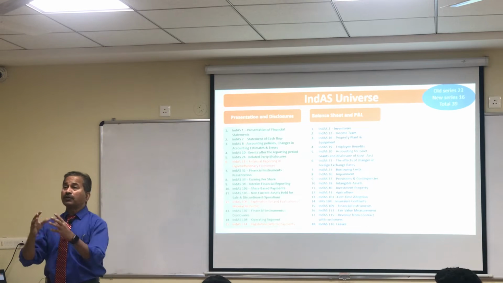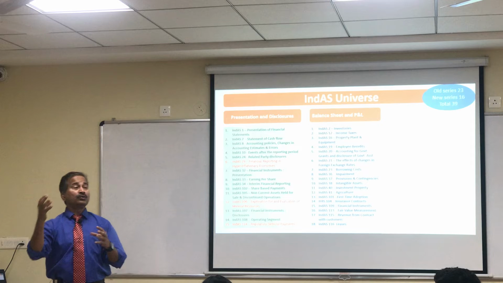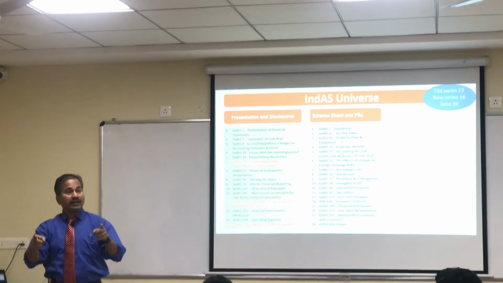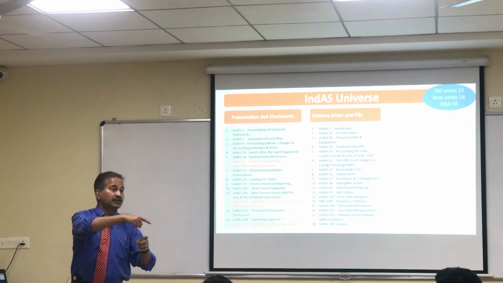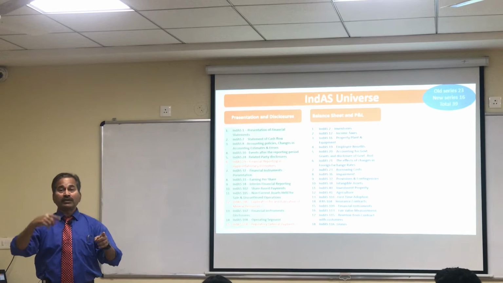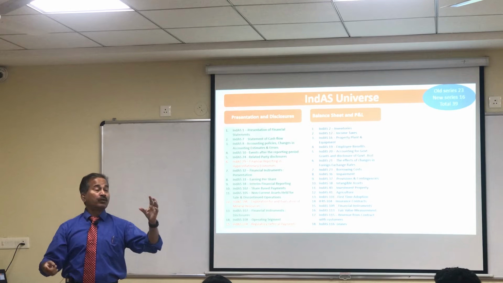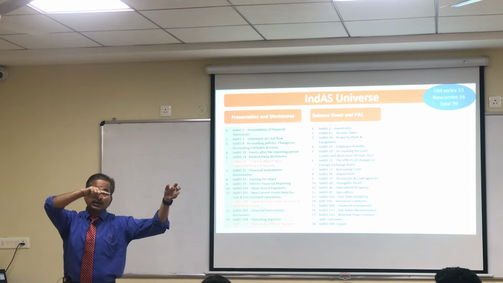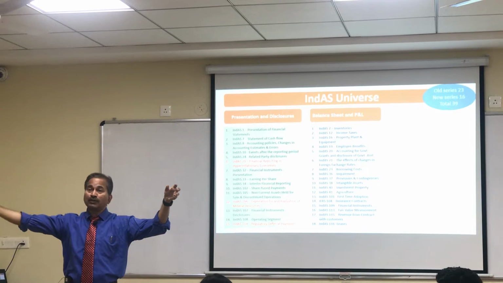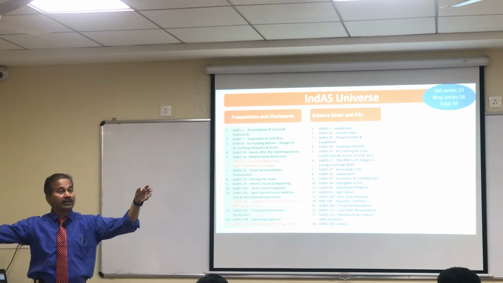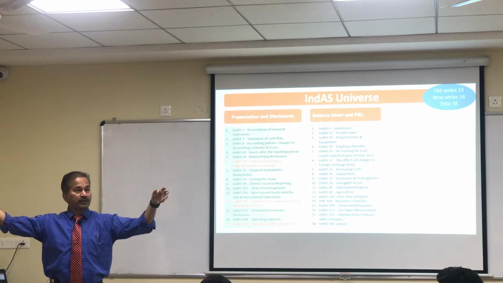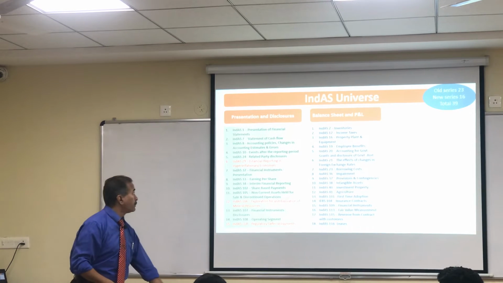For some reason, if you are not able to do it, and if you want to load the interest cost of this non-operational period to the project cost, then what are you doing? Then again you are distorting your financial statements. Number one, you are overbuilding the cost of the asset, and number two, the interest cost that otherwise should have gone to your P&L, you are not taking there. That means you are erroneously overinflating your performance, right? So that's your IndAS 23, which is about the borrowing cost.